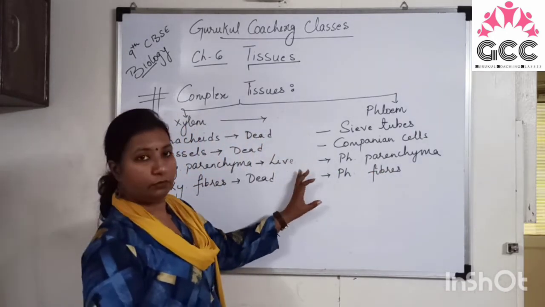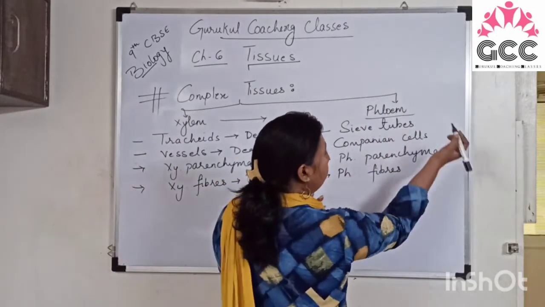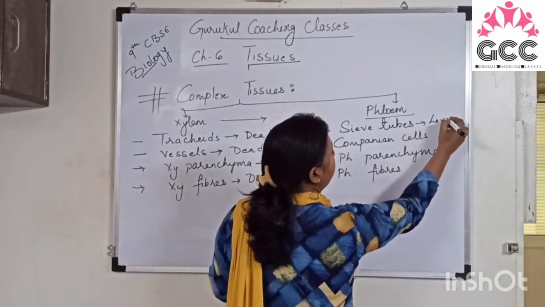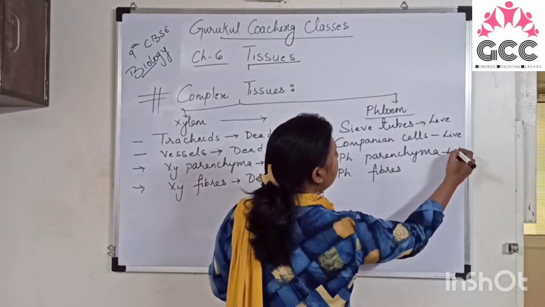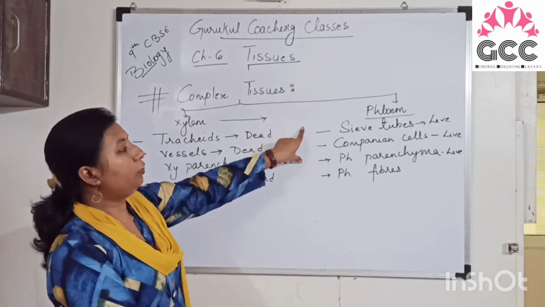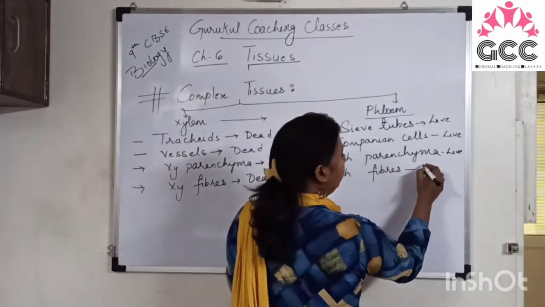So these four components are the components of phloem. Sieve tubes are living, companion cells are living, this is also living. So we can say that phloem is made up of living components. Only phloem fibers are dead,